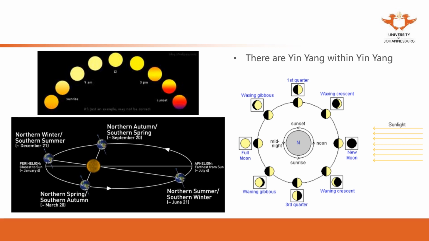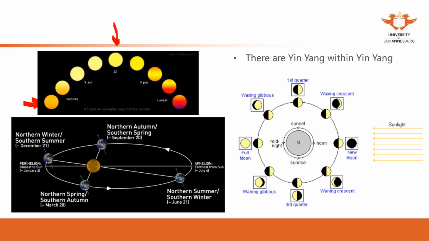In early morning, when the sun rises, you can see the color is bright, but not as bright as at 12 o'clock. Compared with the sun in the morning and the sun at noon, it's bright but still darker.